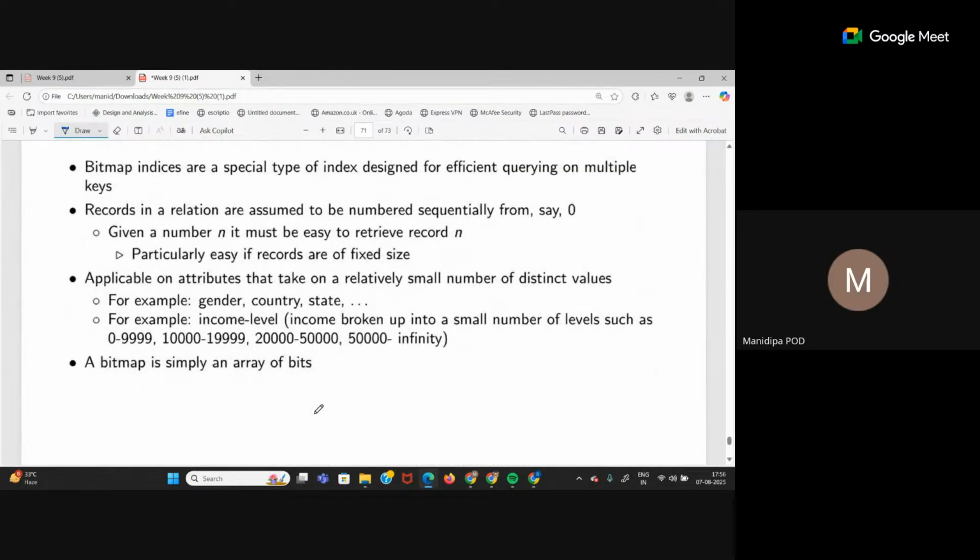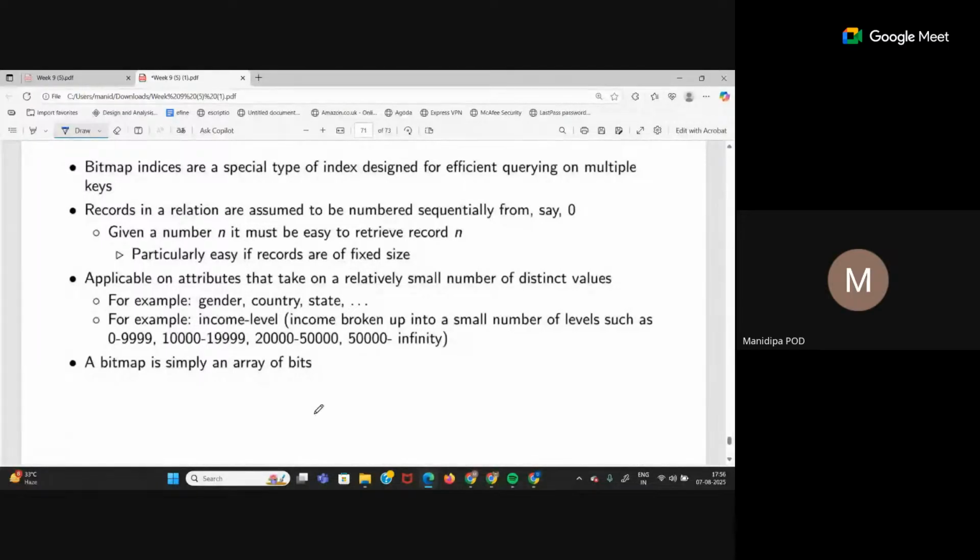Okay, let's do bitmap index first. So till now, what have we seen? That every index has only one search key, right? Till now we have seen that. But I told you that index can have multiple search keys also. So when you want such an index where there are multiple search keys, that is called a bitmap index. So it is a special type of index which is designed for efficient querying on multiple keys. That is, you don't have to query on just the name or just the phone number. You can query on a combination of both.